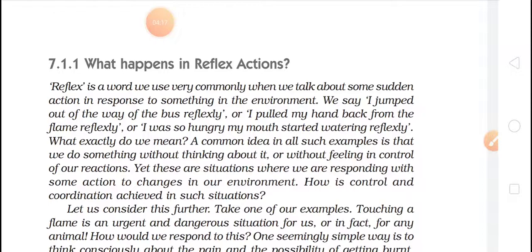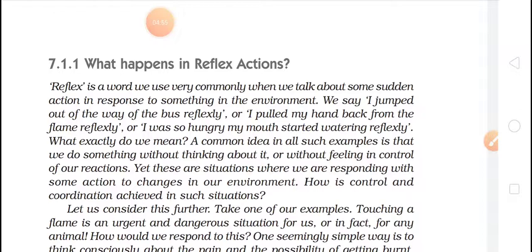This action and reaction is so quick, in a fraction of a second, that we do not need to think. When our hand touches something hot or cold, we suddenly remove our hand, and we don't need to think about it, or feel in control of the reaction. Yet these are situations where we are responding with some action to a change in our environment.